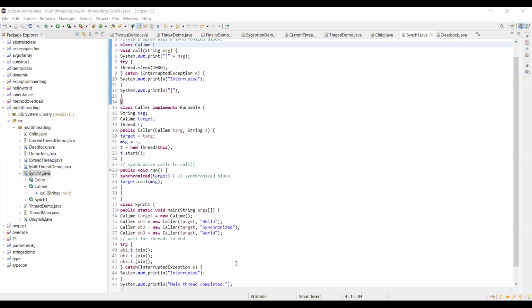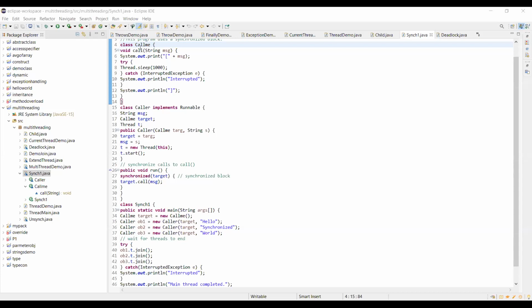Call method. Yeah, call method. Ye line lo undi akkada adi? Fifth line, sir. Fifth line. So that call method belongs to some other class, the call me class. Okay, resource ekkadaina unnadi, no problem.